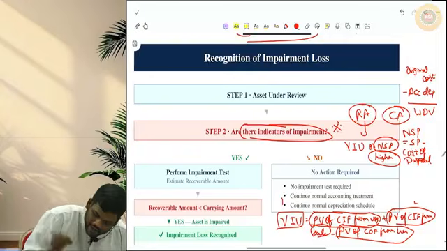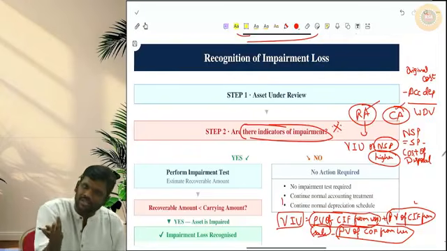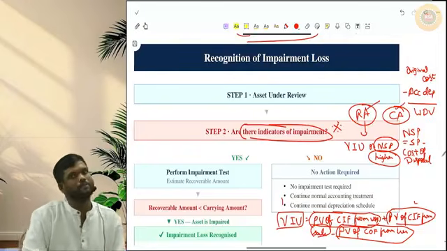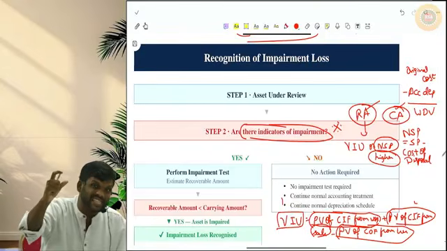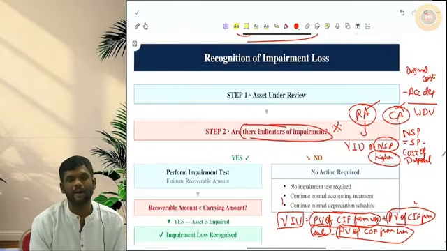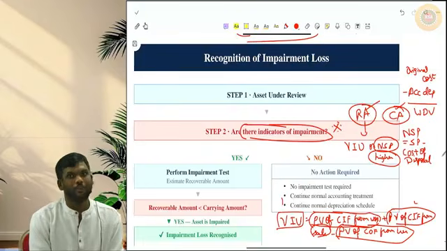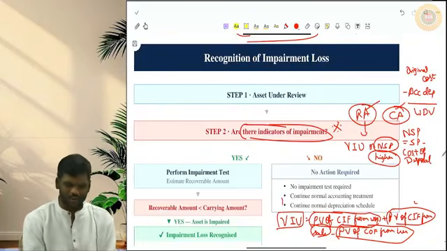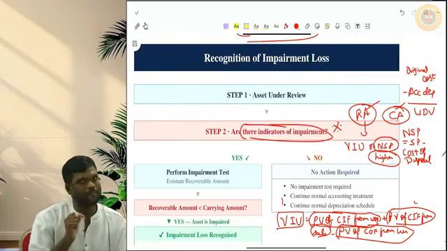That will be compared with carrying amount. If carrying amount itself is lower, then no problem, no impairment loss. But if carrying amount is higher and recoverable amount is lower, then the difference will be charged as impairment loss to P&L, provided cost model is followed. Okay, now this is how you calculate the impairment loss.